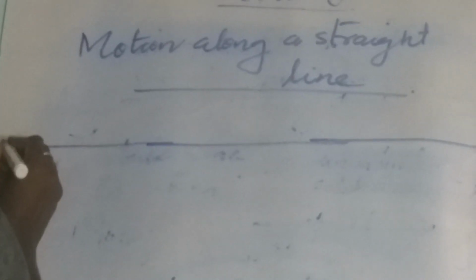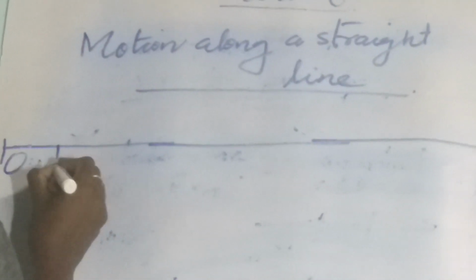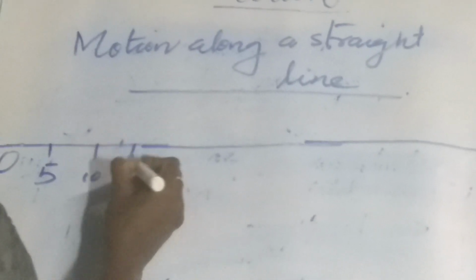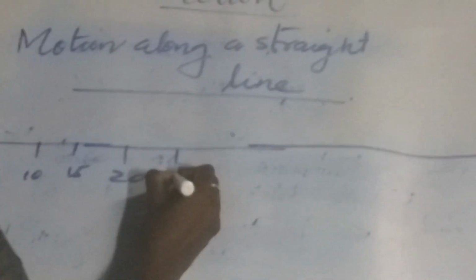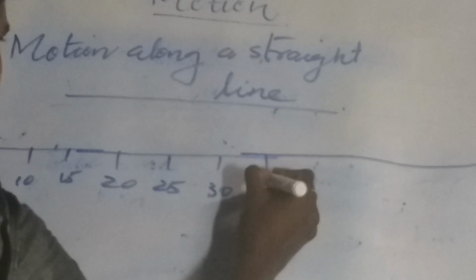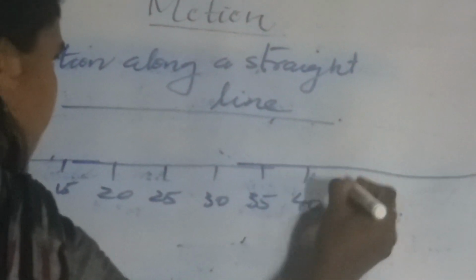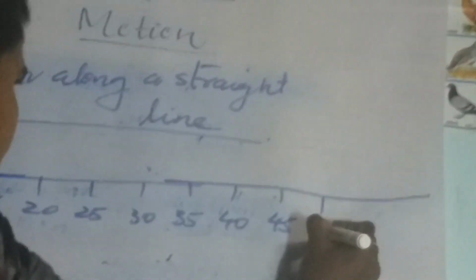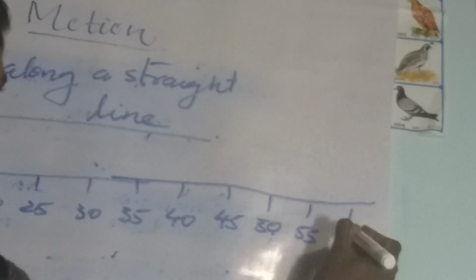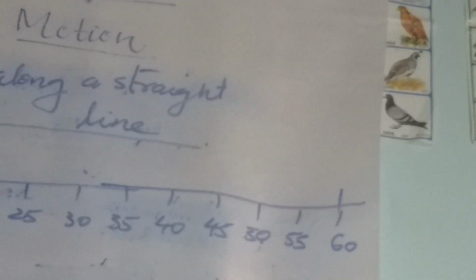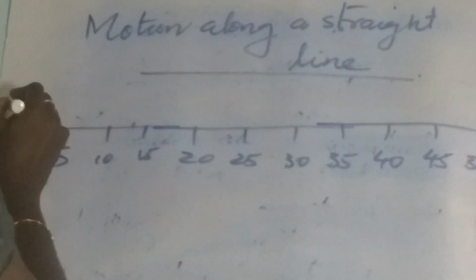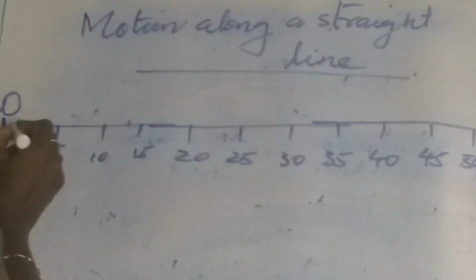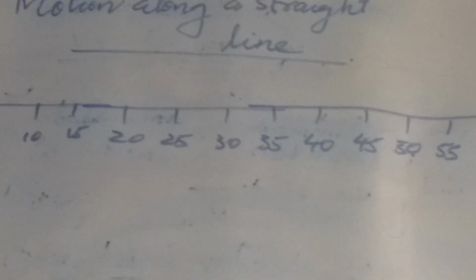The object starts its journey from O, which is the origin, and reaches A.